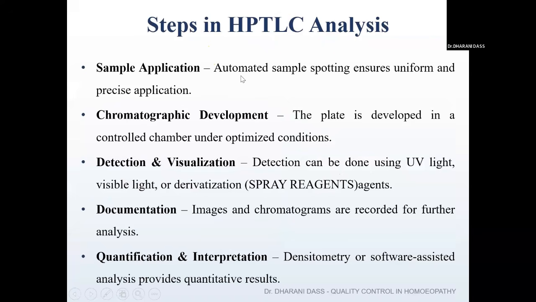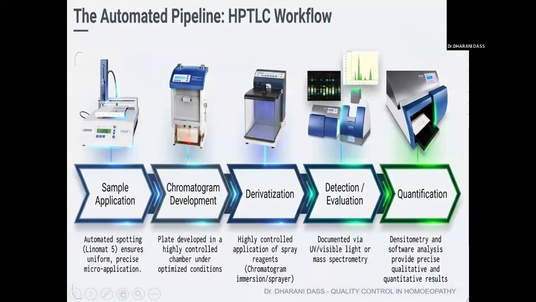Sample application by the auto applicator, and then the plate will be kept in the controlled chamber, and detection and visualization is also done by the derivatization method, and then documentation is done by the densitometer. So this is the workflow of your HPTLC. Sample application, chromatogram development. If a color is not developed, then we have to keep it for the immersion technique or spraying technique. Once a color has been developed, then we have to visualize under the UV light. And then finally, we keep it in the densitometer in order to get the quantification of a sample.